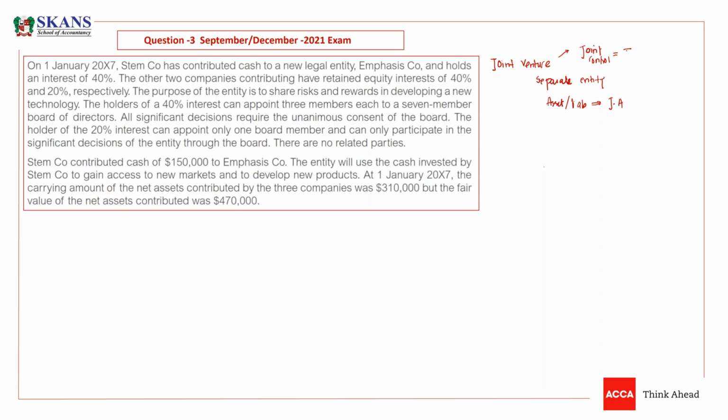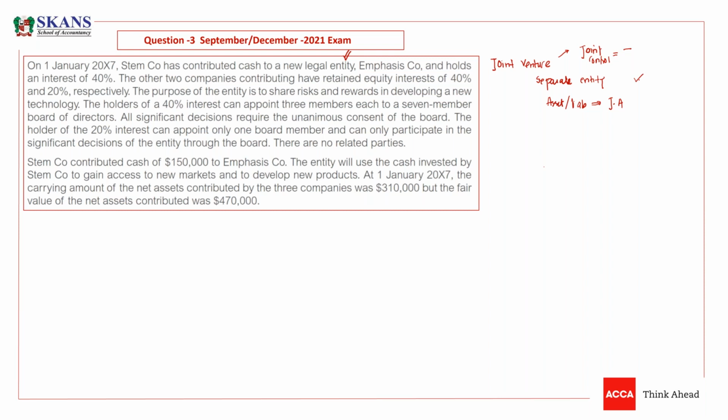On 1st Jan 2007, STEM company has contributed cash to a new legal entity. So guys, there is a new legal entity, and STEM company is giving cash. The name of that legal entity is Emphasis company, and STEM holds an interest of 40%. The shareholding is 40%. A separate entity is there, and we are holding 40%. The other two companies contributing have retained equity interests of 40% and 20% respectively. It means there are 3 owners. One is STEM, our company. The other two are 40% and 20% respectively.